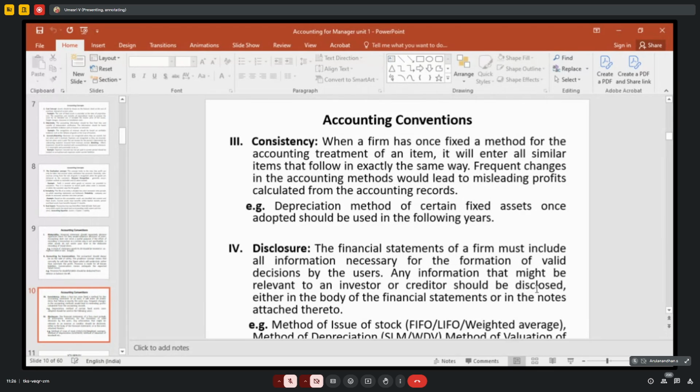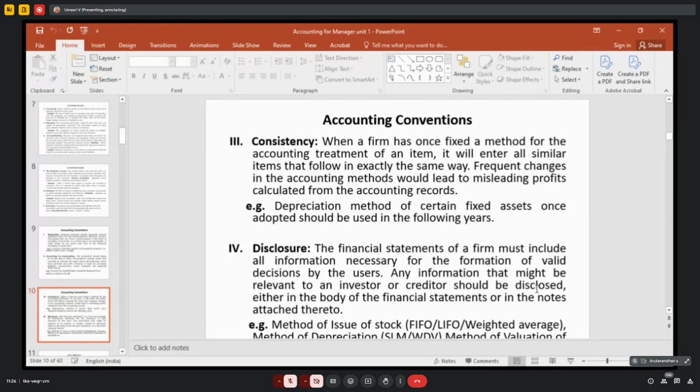FIFO means first in first out method. LIFO means last in first out method. For depreciation also, there are various methods: fixed installment method, the written down value method. If you are following one method, you have to follow the same method. If you keep on changing the method of accounting, that will deviate your profit, and differences will come. So you have to consistently follow the same method.